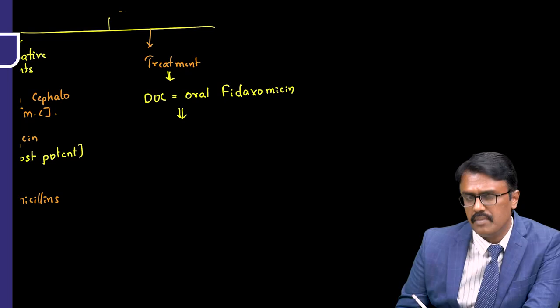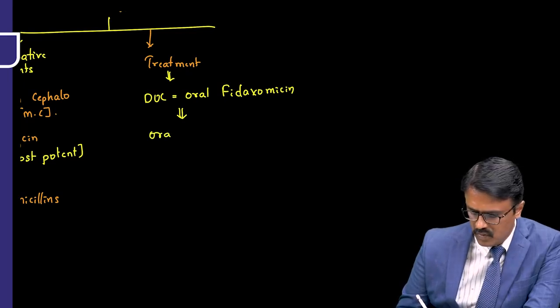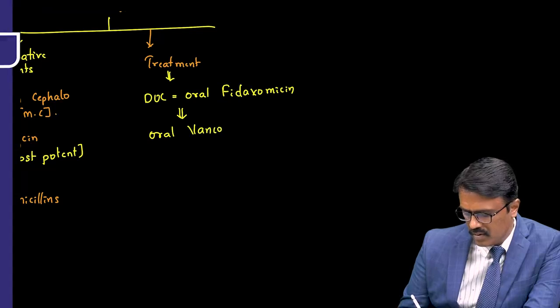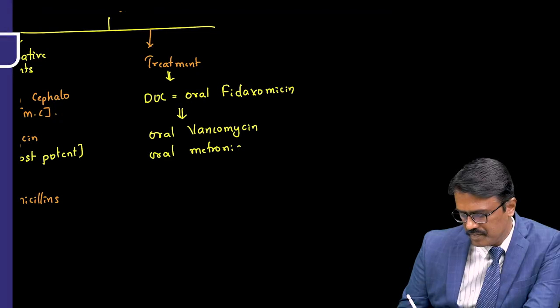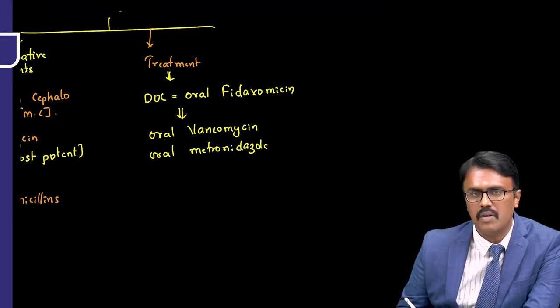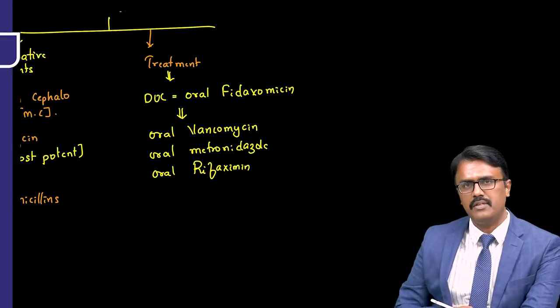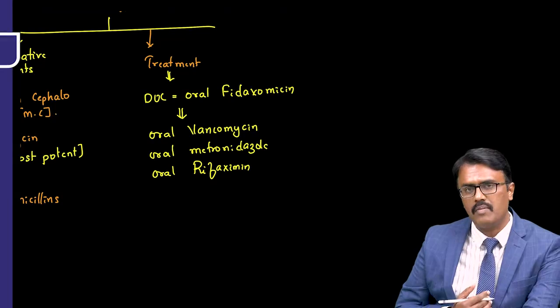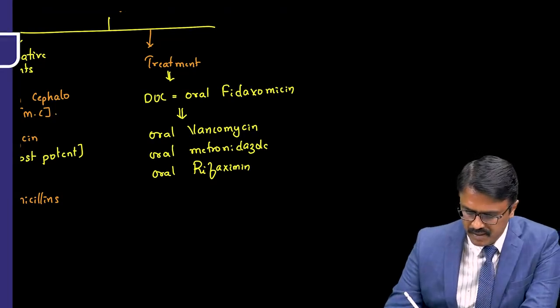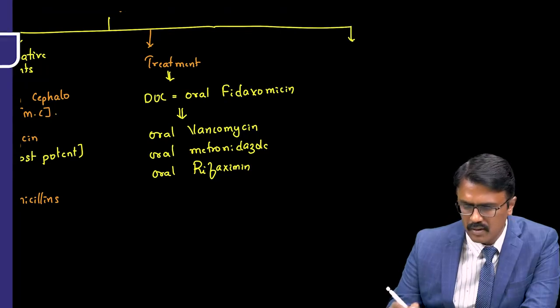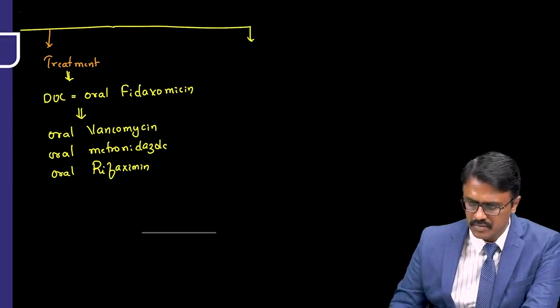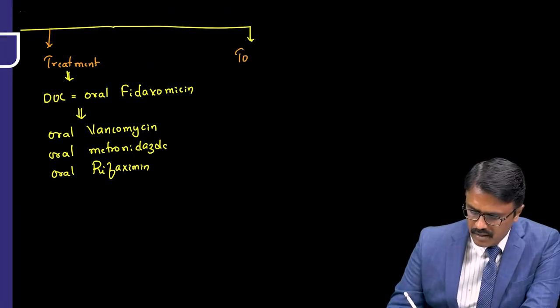If it is not available, the other options are oral vancomycin, or oral metronidazole, or one more option we have is oral rifaximin. This is the order of preference. First is fidaxomicin, then vancomycin, metronidazole, and rifaximin. Another important problem is that this will recur again and again. So there are drugs to prevent recurrence of this.